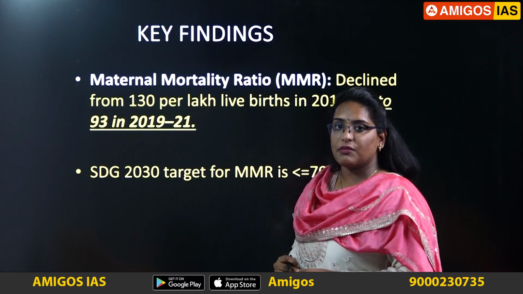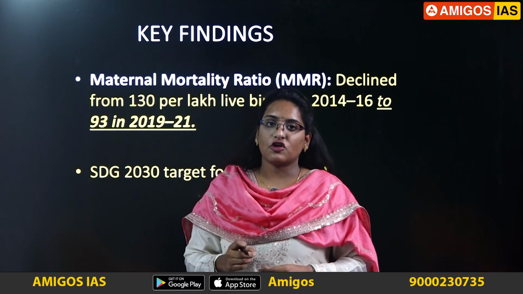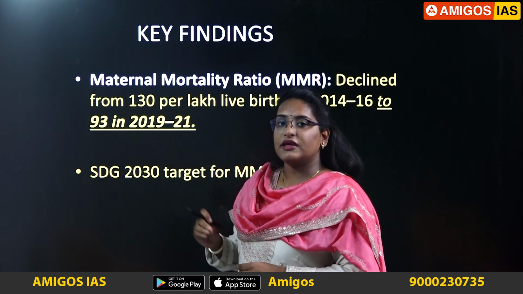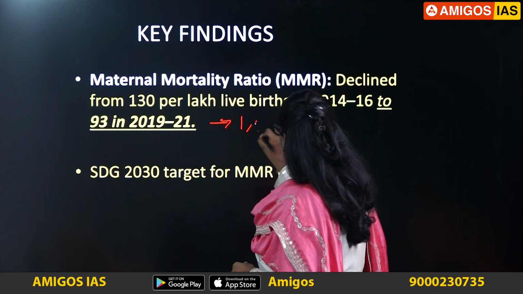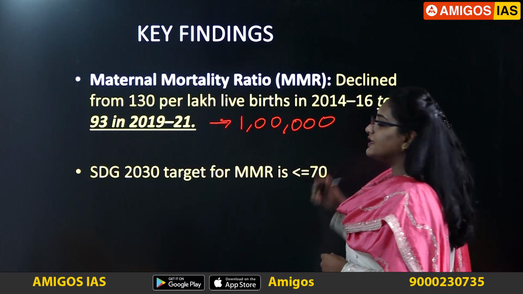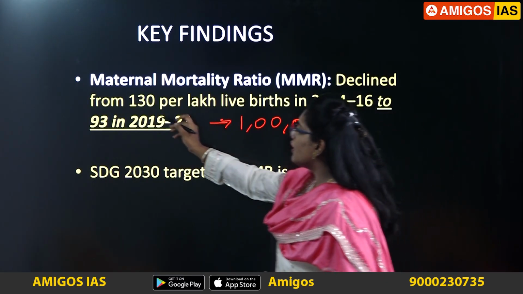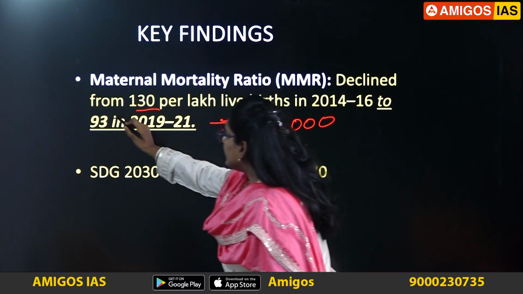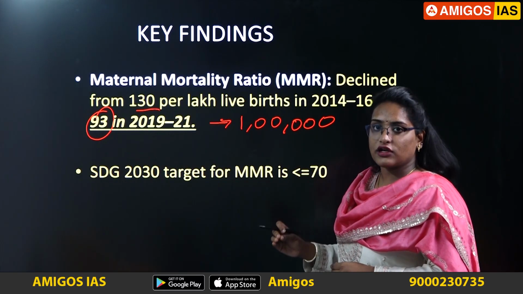The first finding is about maternal mortality rate. What is maternal mortality rate? It is the number of maternal deaths per 1 lakh live births in India in a given period of time. So maternal mortality rate is calculated for 1 lakh live births. Remember that. Now there is a decline in the maternal mortality rate in India. That is, it reduced from 130 in 2014-16 to 93 in 2019-21. So there is a decline in maternal mortality rate.